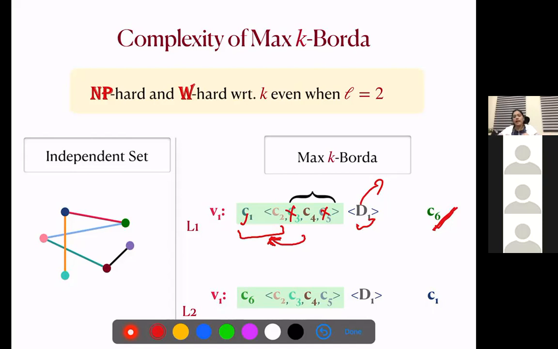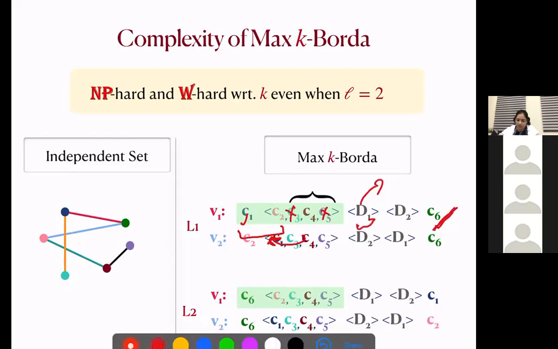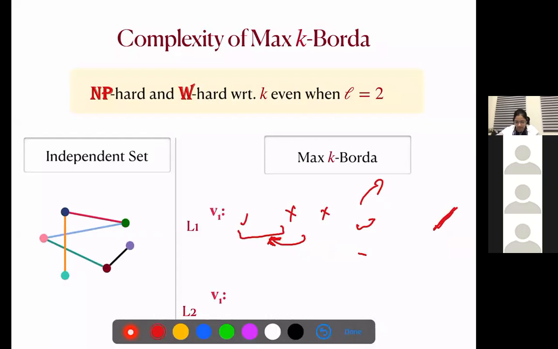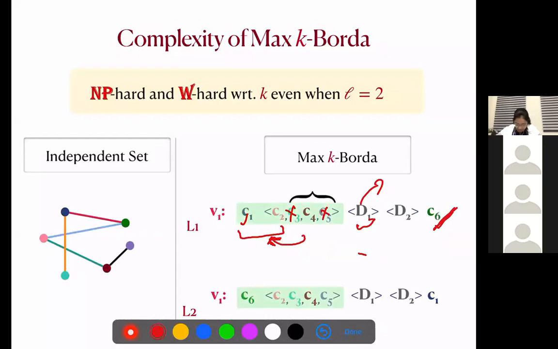So to prevent this, we again add a large number of dummy candidates, say D2. Now D1 is so large that even nothing from D2 can go to the committee. But even now something from D1 can go to the committee. So what we do is, for some other voters, D2 is more preferred than D1. So for V2, D2 is more preferred than D1. Again, D2 is also so large that nothing from D1 can go to the committee. Okay, so now this is more or less the proof.